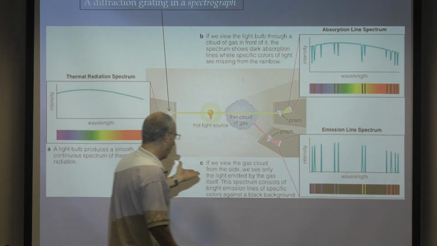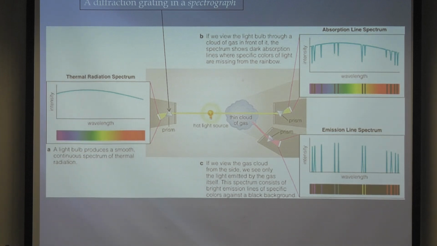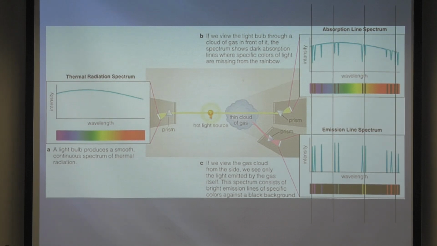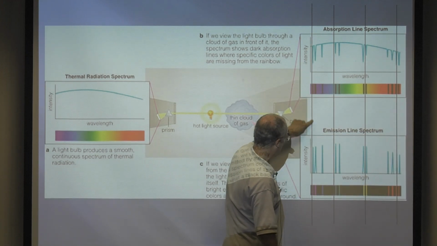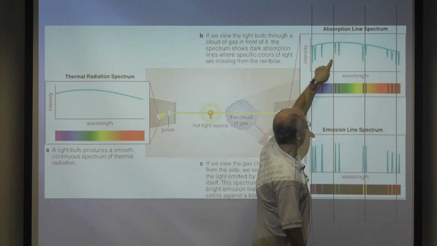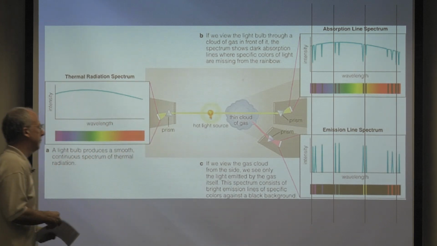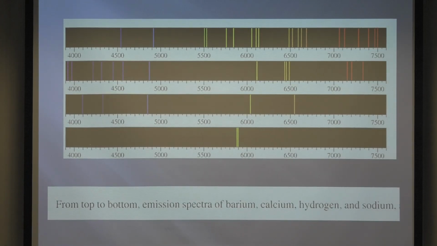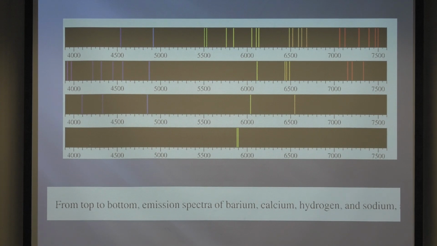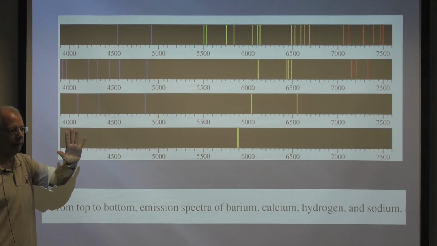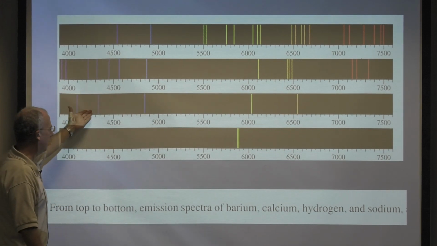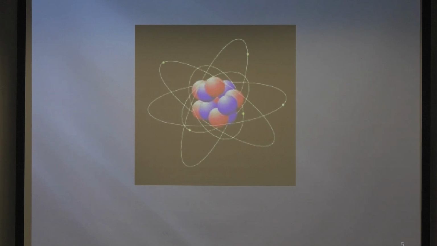So hopefully you remember when we discussed this that there was no understanding at all what was going on here. And then there was also this strange fact that these absorption lines perfectly match these emission lines, and that was a total mystery. And here's more of it. Total mystery. Every element has a unique spectrum, just like people have unique fingerprints, right? Every element has a unique spectrum. Okay, so that was all mysterious.